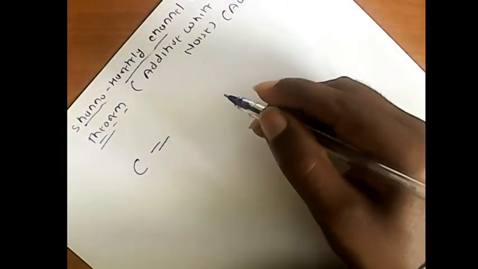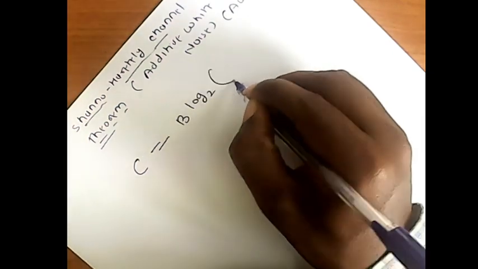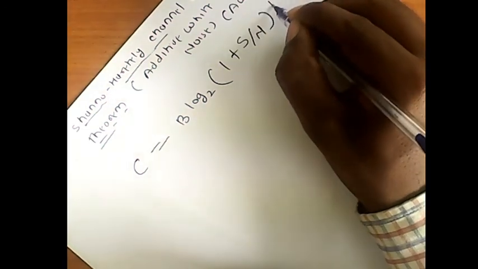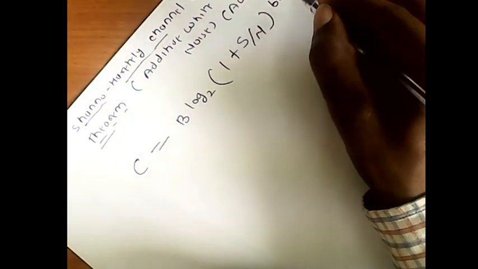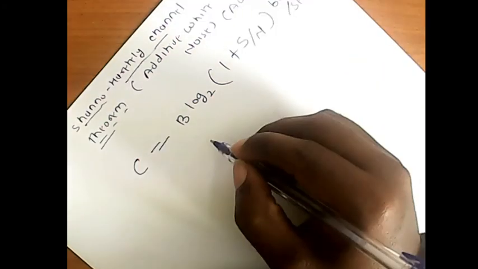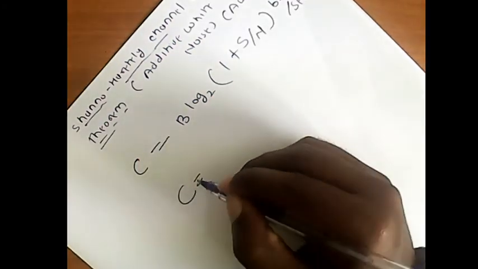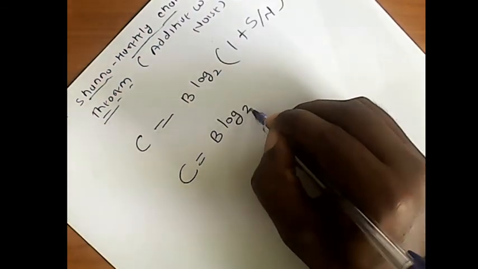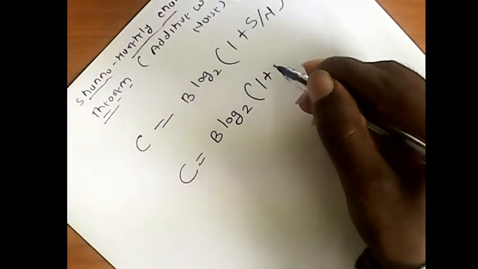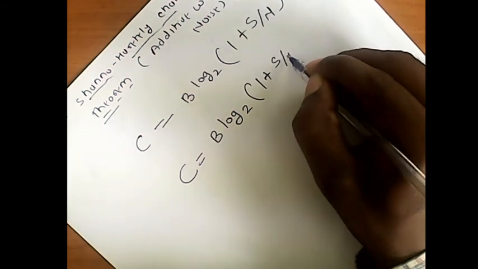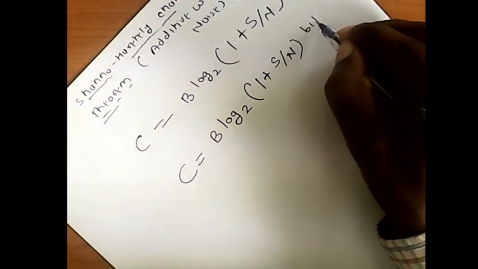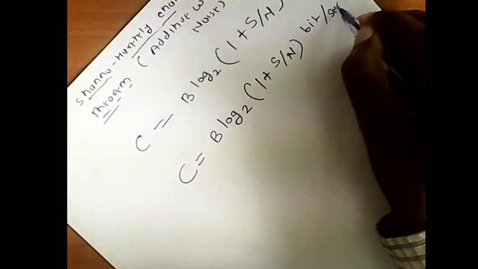C is equal to B log to the base 2 of (1 plus S/N), with the unit bits per second. Here B is the bandwidth of the noisy channel, S is the signal power, N is the noise power, and C is the channel capacity of the noisy channel, measured in bits per second.